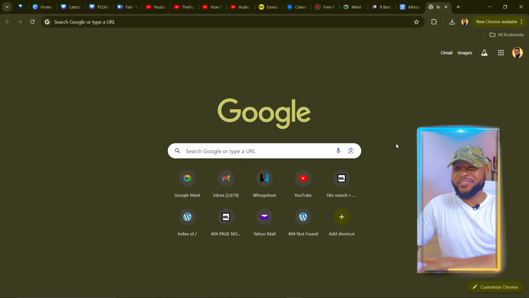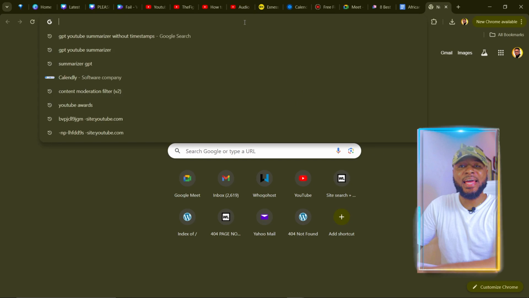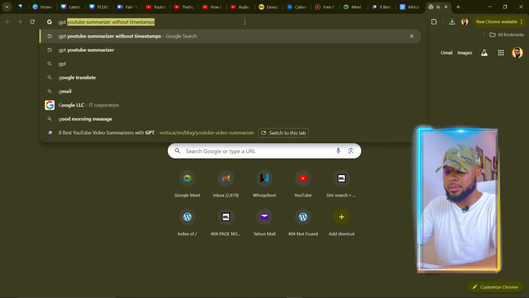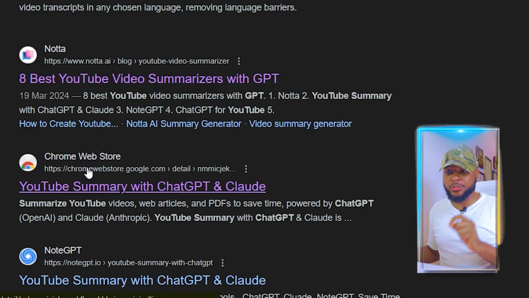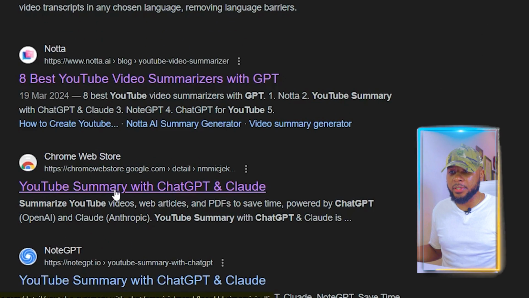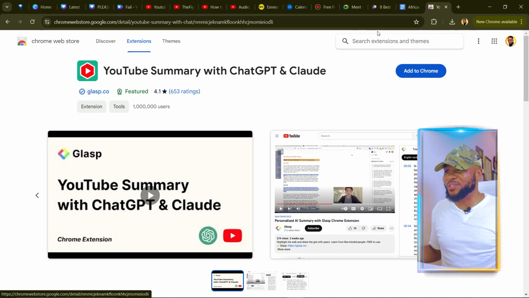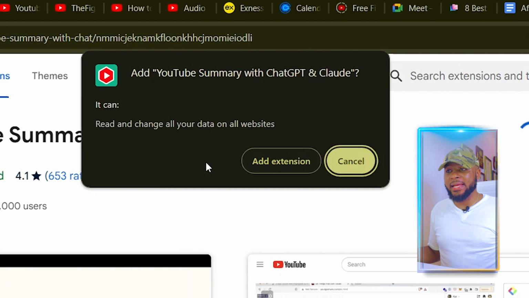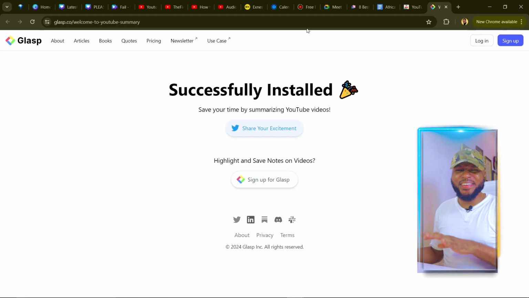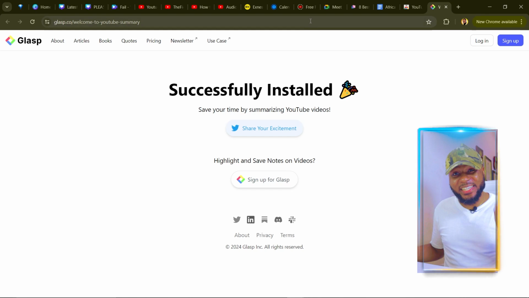Now, to get started, all you have to do is come over to your browser and type in GPT YouTube Summarizer, and once it opens, you're going to come down here to Chrome Web Store and click on it. And then once it opens, the next thing you're going to do is to click on Add to Chrome and then click on Add Extension. Now you can see that the tool has been successfully installed.